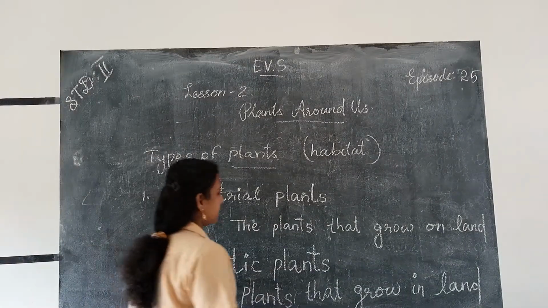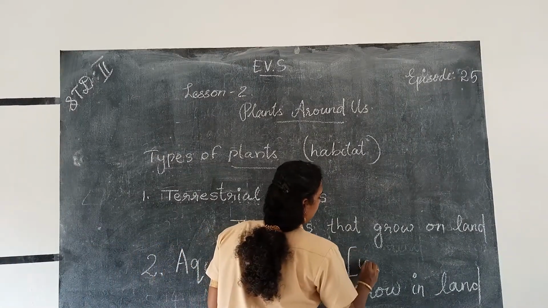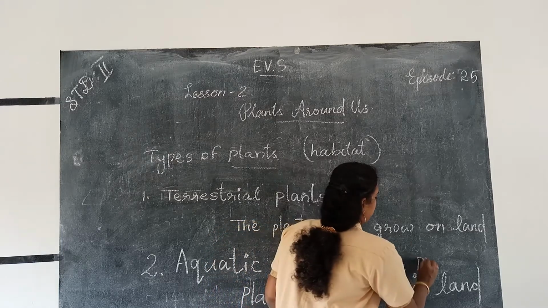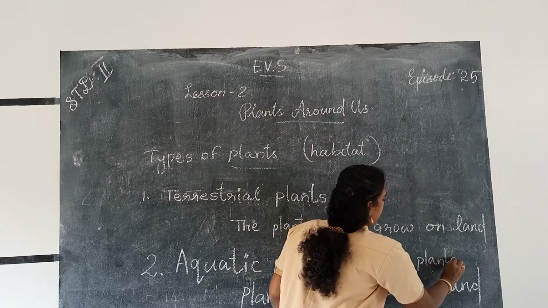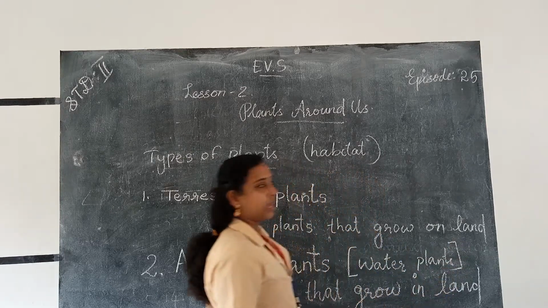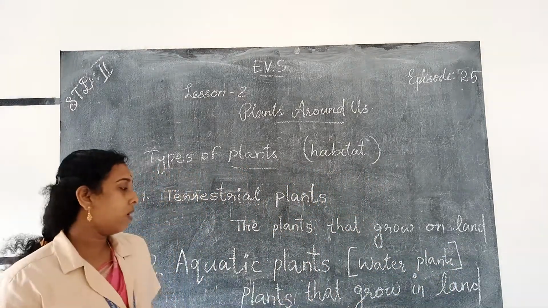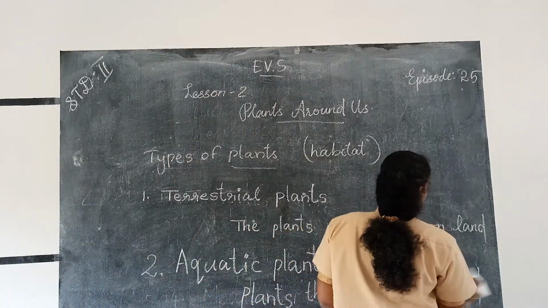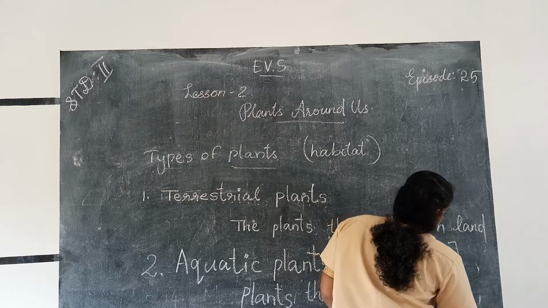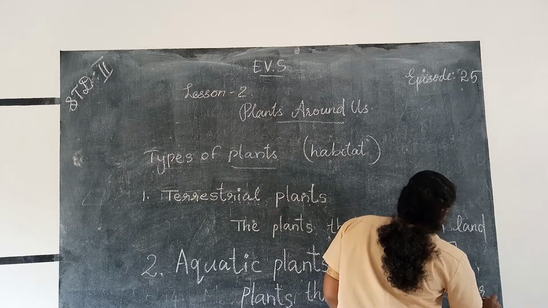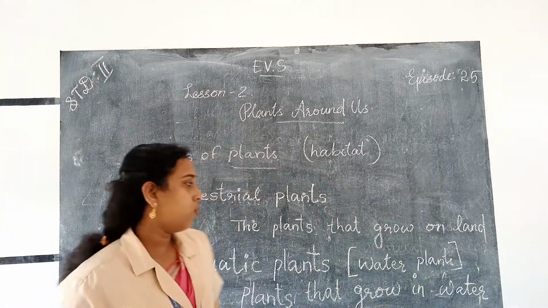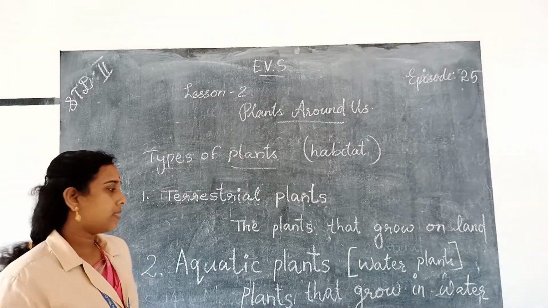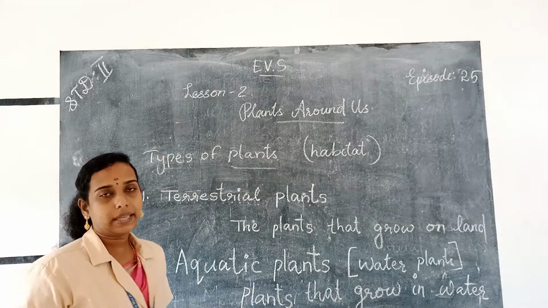The aquatic plant is also known as water plant, W A T E R, water plants, P L A N T S. So the plants that grow in water are called aquatic plants, so they are called water plants. Example, lotus, water lily, etc.